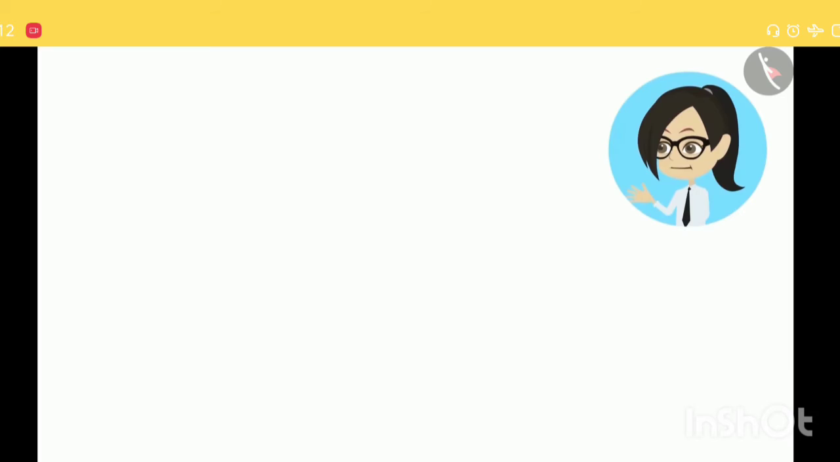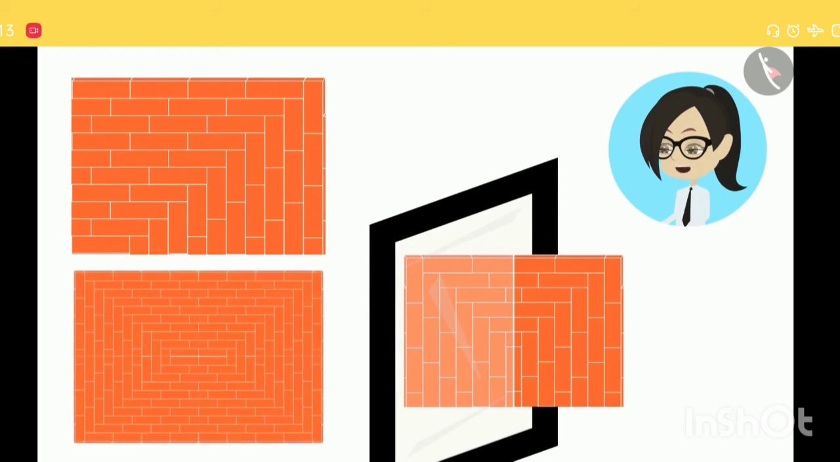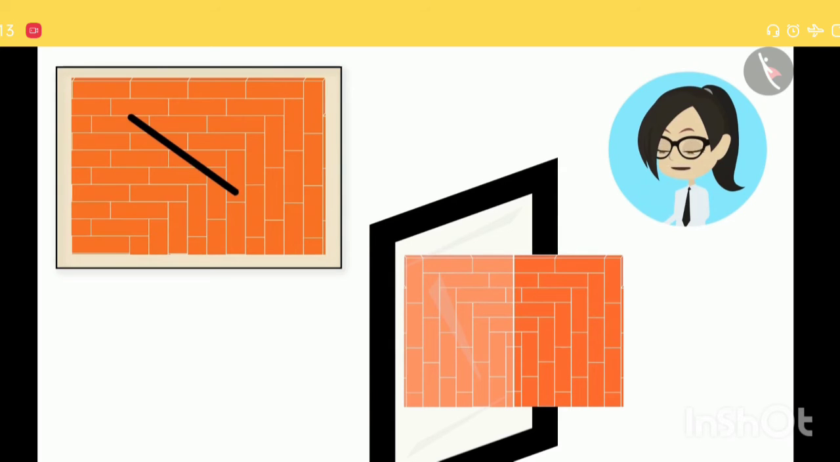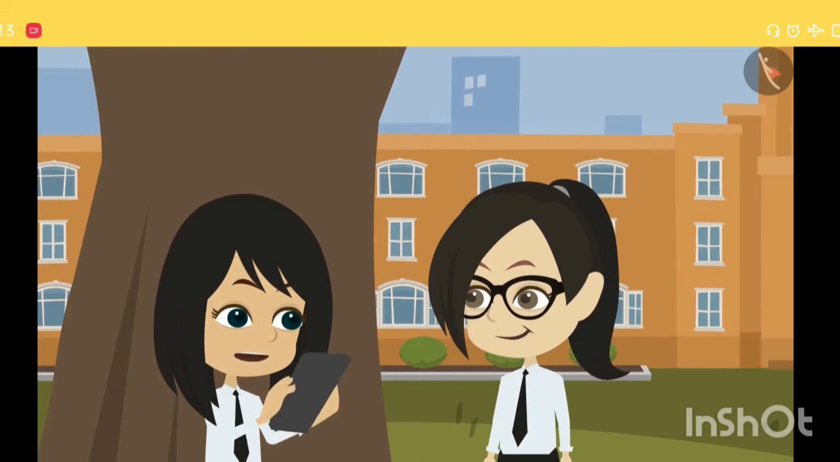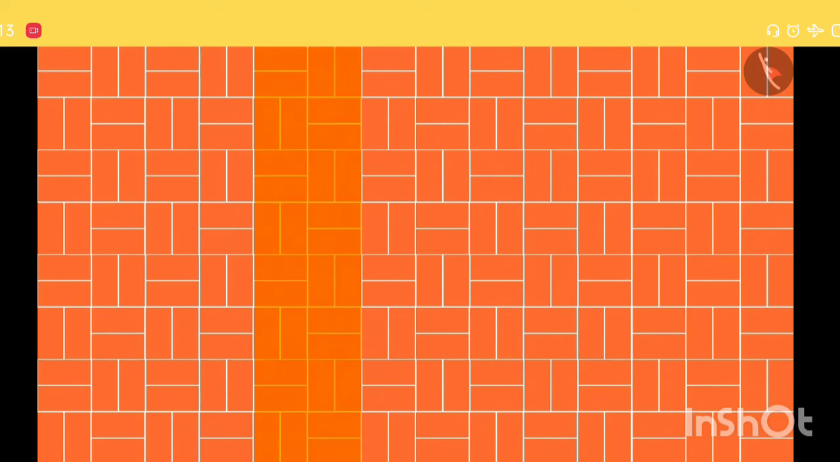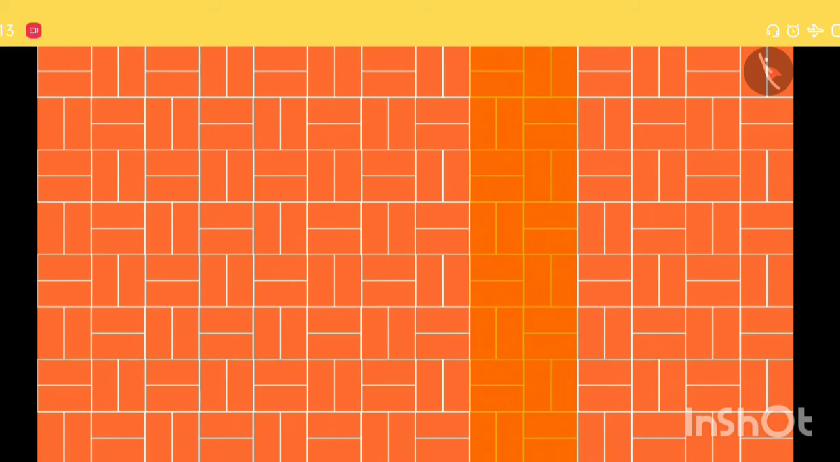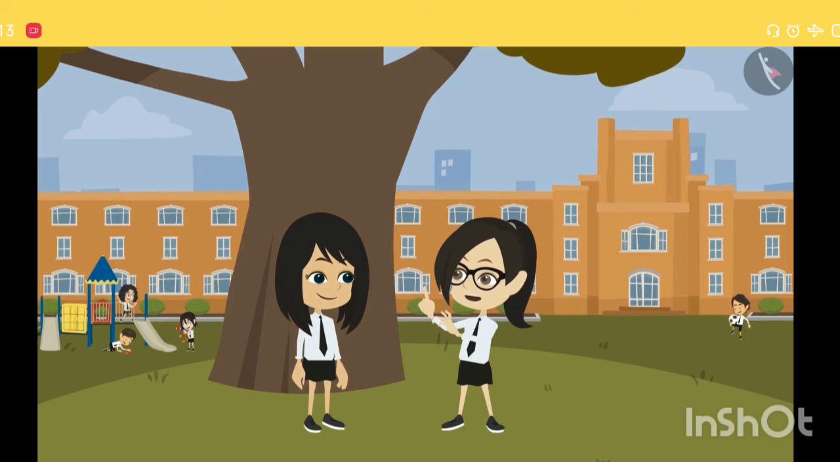Let me see. If you make it into half and look at it in the mirror, then the pattern is not getting completed. It means that it is not mirror half. Can you show me any other pattern that is not a mirror half? Why not? Look at the pattern on this wall. It is a repeating pattern, not a mirror half. Rightly said. It means some patterns are mirror half and some are not.